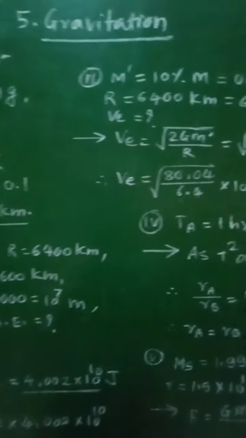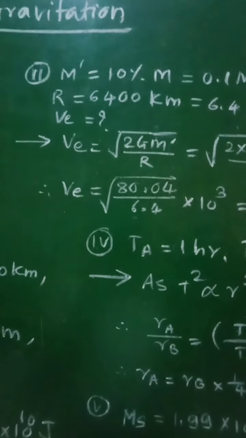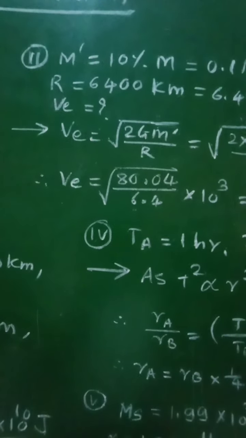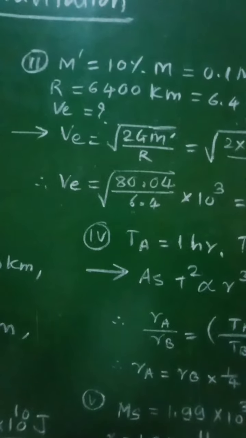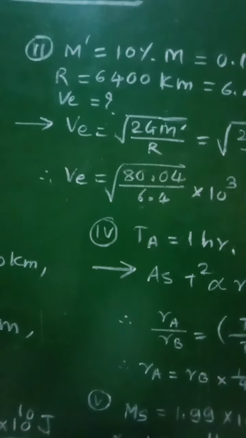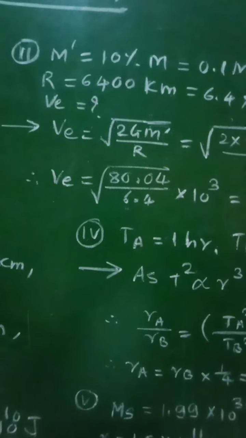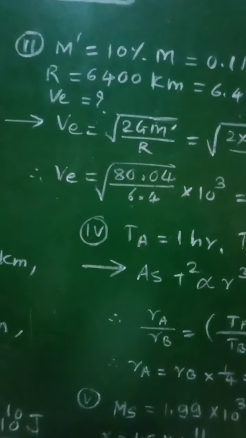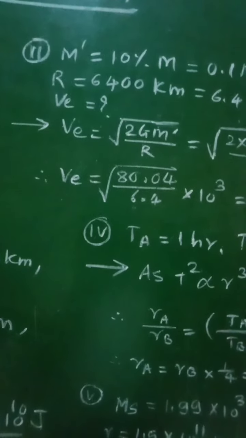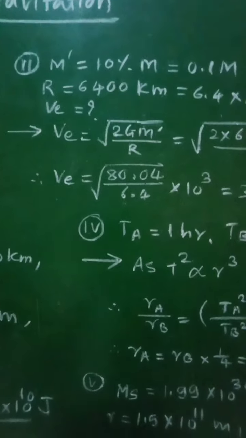And now let us go for second numerical, which is given as: if the earth were made of wood, the mass of wooden earth would have been 10% as much as it is now. That means the mass of the wooden earth will be 10% of the original mass of the earth. In this case, there is no change in its diameter, and we have to calculate the escape speed from the surface of that wooden earth.